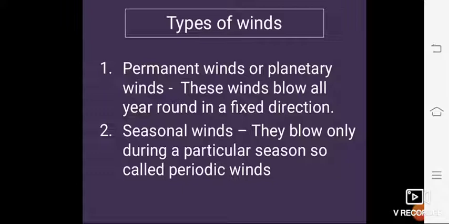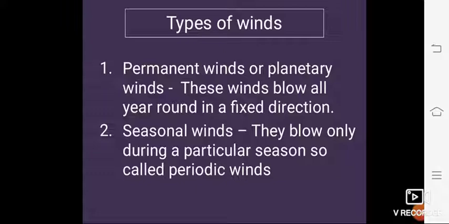Now the second one is seasonal winds. What are seasonal winds? Unlike permanent winds, they blow only during a particular season, and therefore these winds are called seasonal winds or periodic winds. The monsoon winds are a good example of such winds, right, student? They blow only during a particular season, that is, in the monsoon season only. So these types of winds are called seasonal winds, or periodic winds.